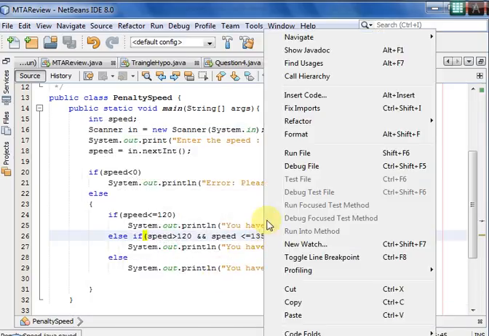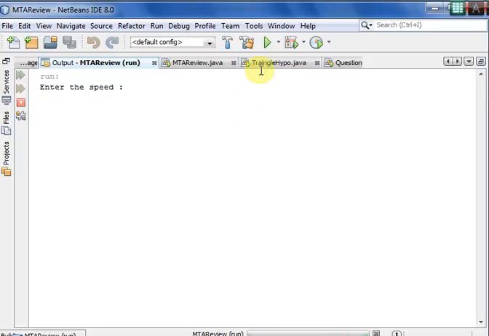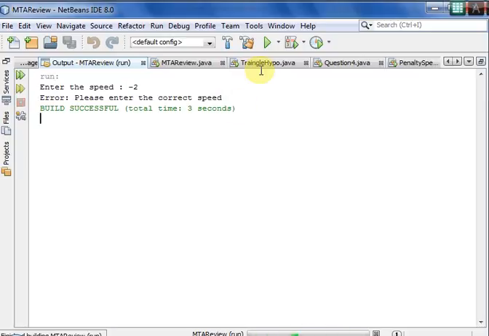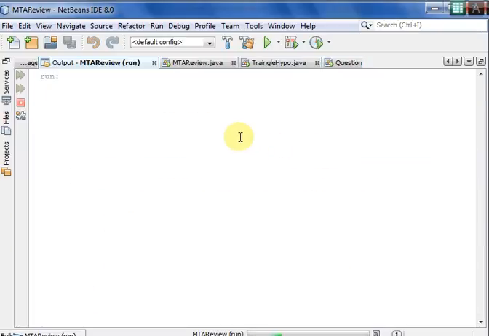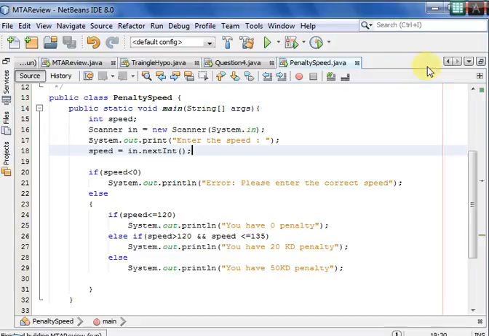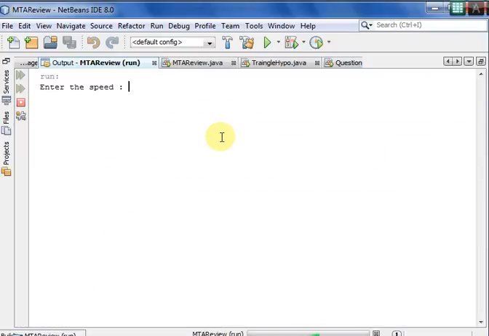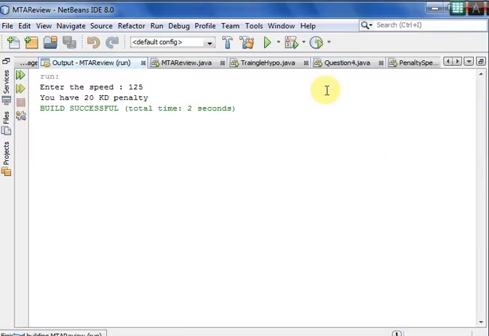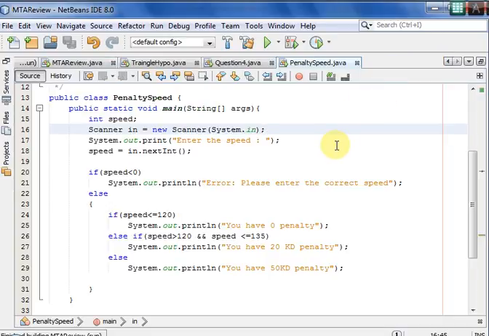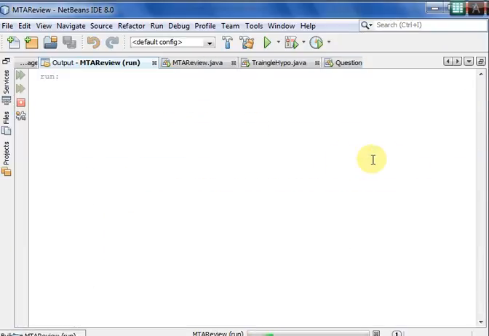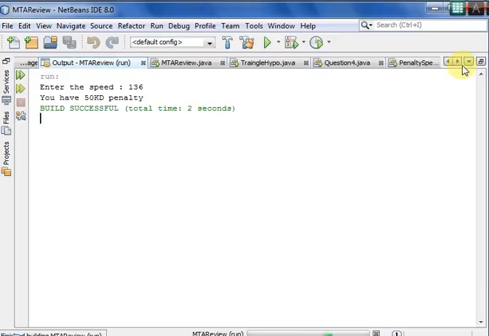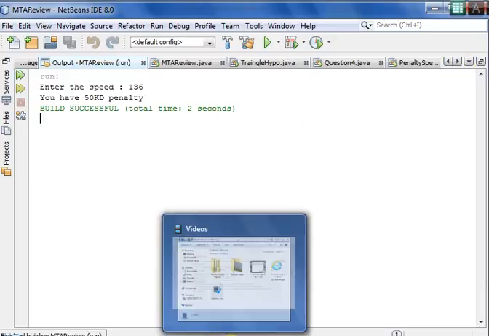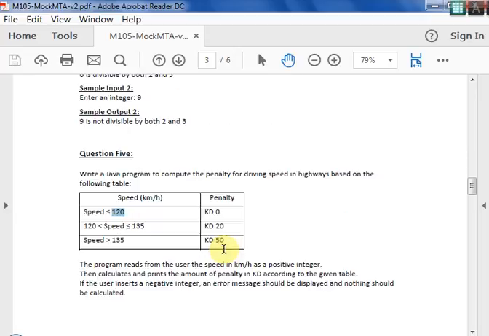To check, I'll run it. For example, if I write -2, it says please enter the correct input. Let's say it is 119, you have 0 penalty. Let's say it is 125, you have 20 KD penalty. And let's say it is over 135, 136, 50 KD penalty. Now this is what is asked in the question.